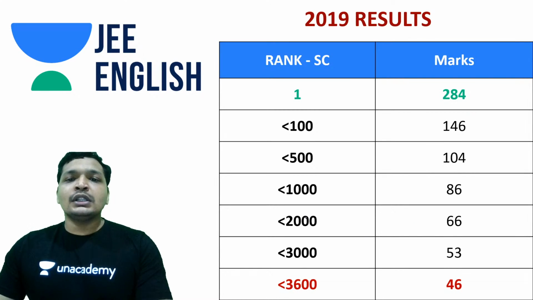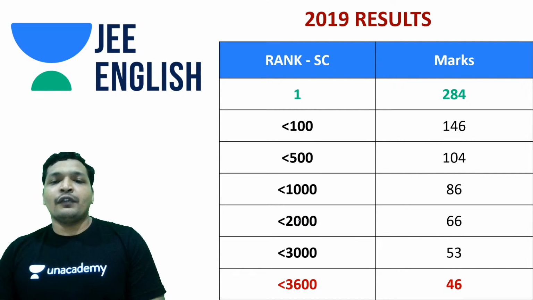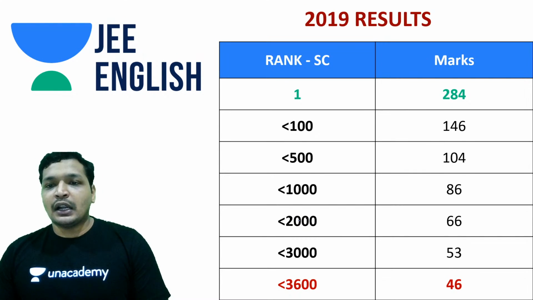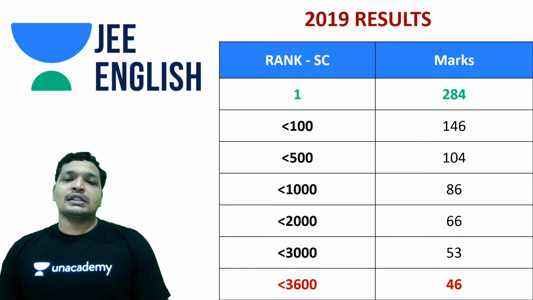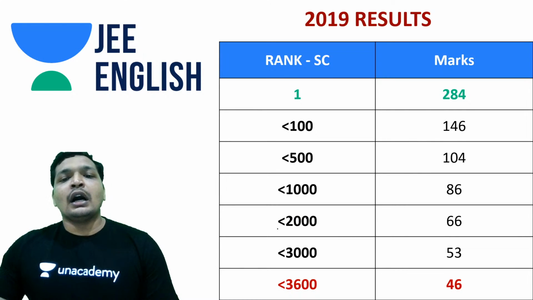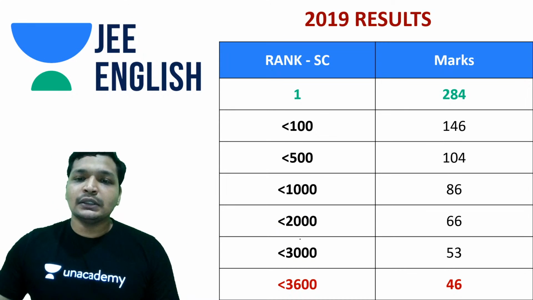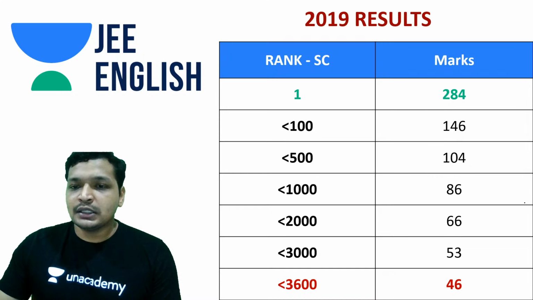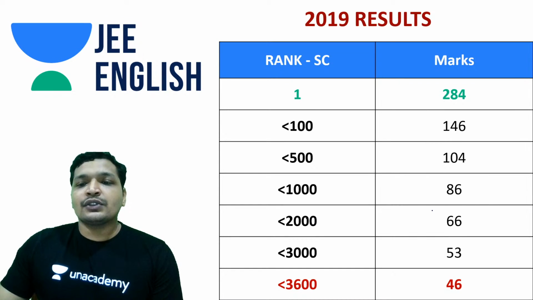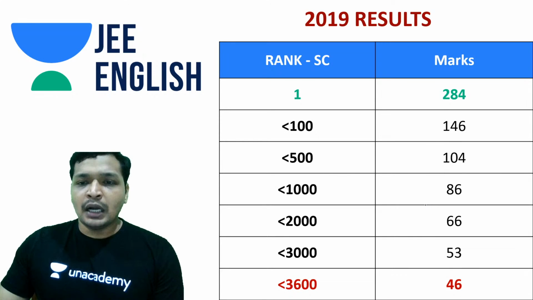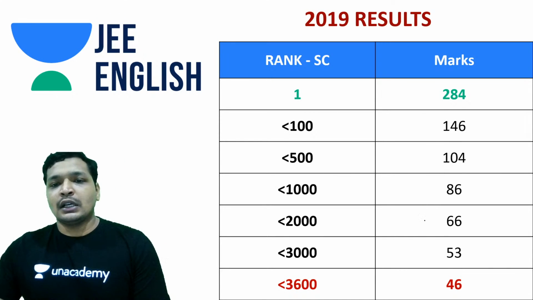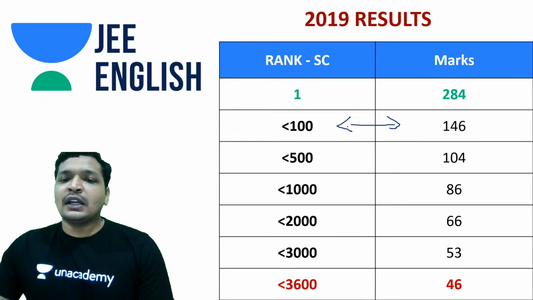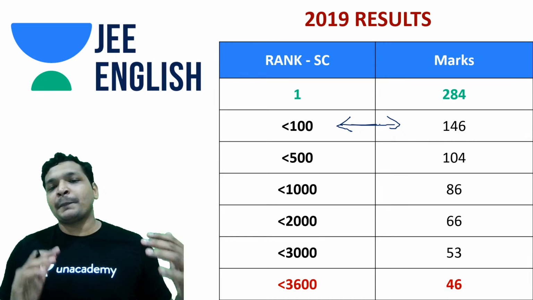And coming to the data of 2019 for the SC category, the first rank was anywhere around 284. So that's a lot of marks. And talking about getting within the 100 ranks, within 100 ranks is where you can safely say that you can get into the top IITs. So if you got within 100 ranks, you needed 146 marks in your paper. I don't know how much percentage that is, but that's a lot of percentage though. So yeah, within 100 ranks, you would get in if you had prepared well for the exam, guys.